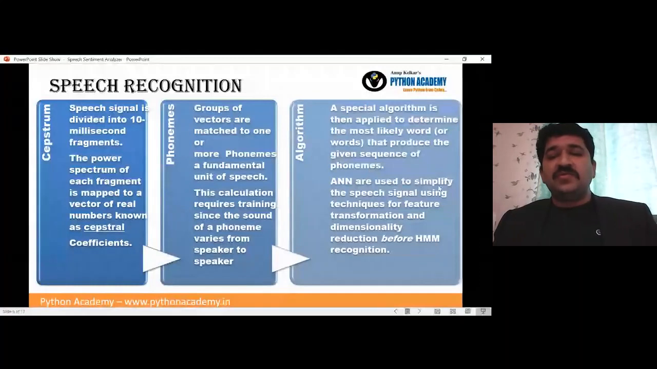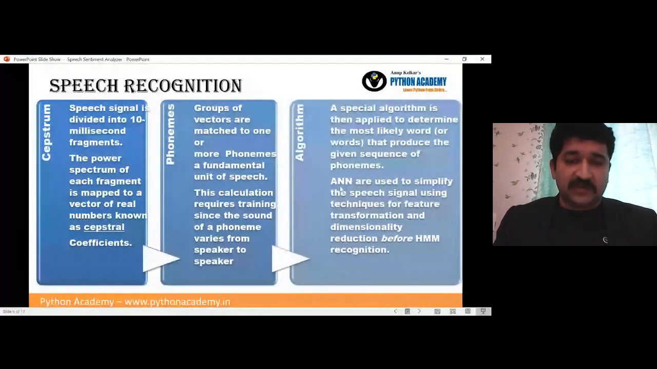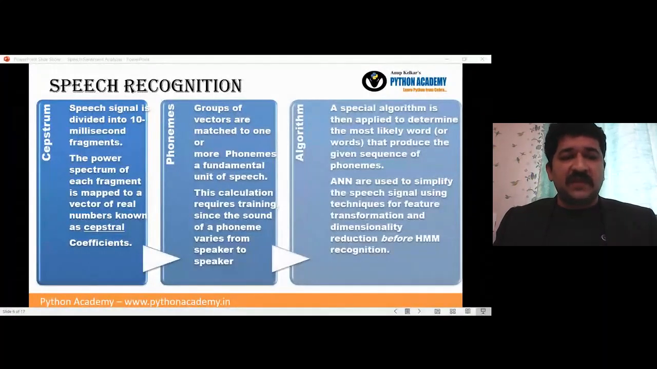ANNs are used to simplify. So basically, it is an artificial neural network. ANN is also used most of the time, specifically for this, to get the idea of that. Okay, so that is the way the things happen.